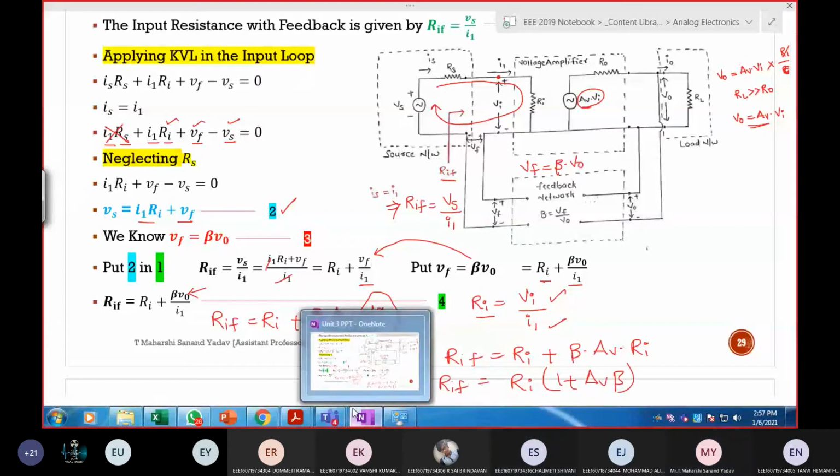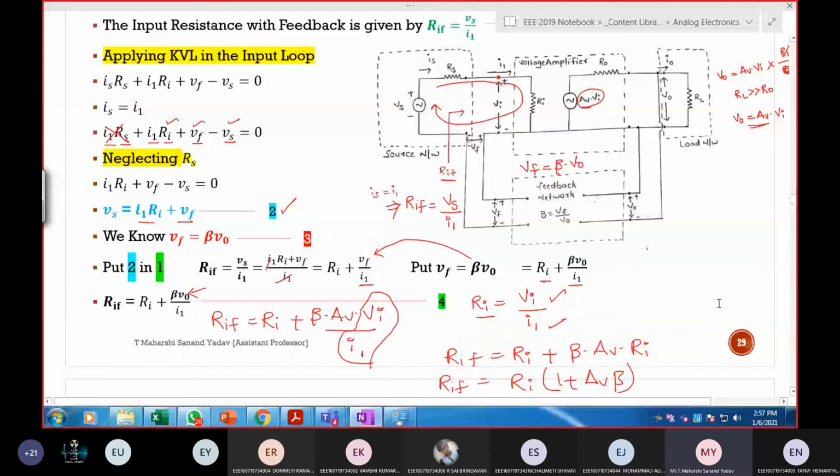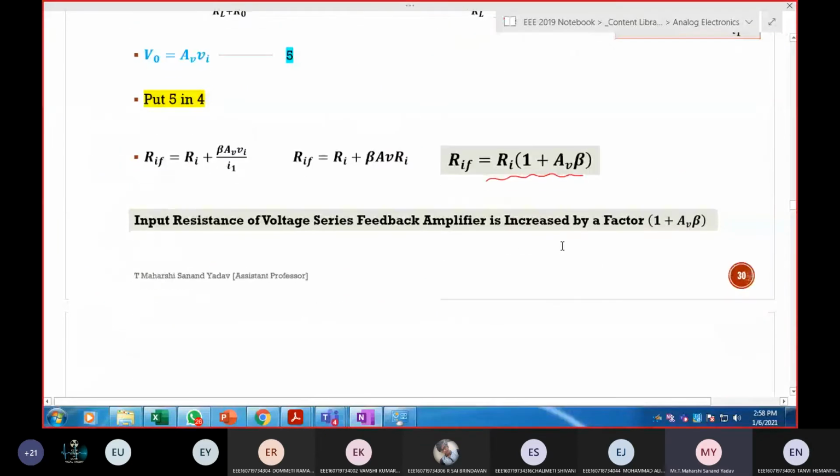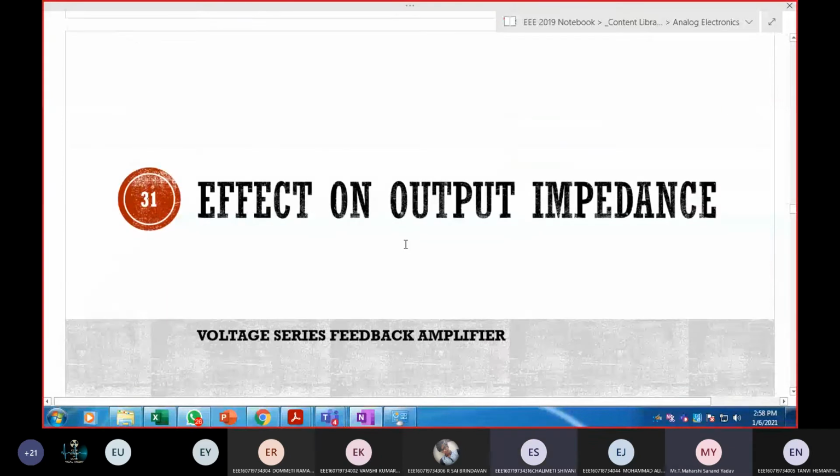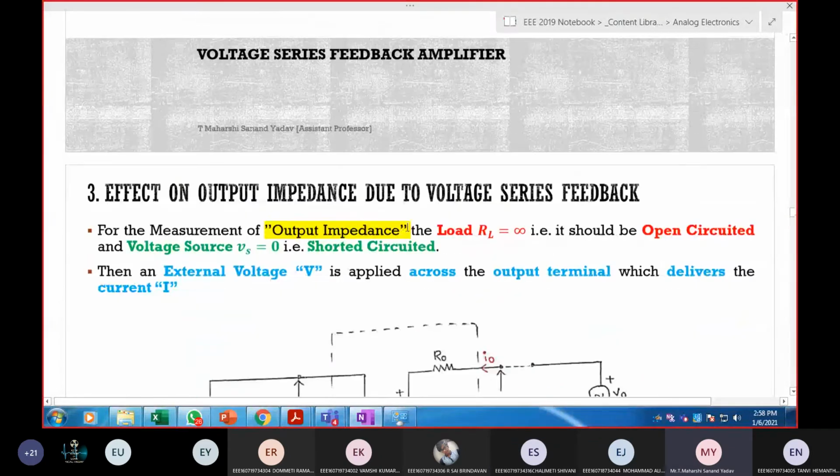See, the final answer is Rif is equal to Ri into 1 plus Av beta. Is it increased or decreased? Increased. So input impedance is increased by a factor of 1 plus Av beta. Done. Now let us calculate the output impedance.